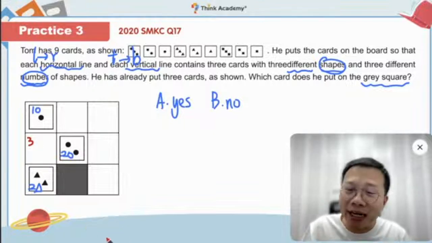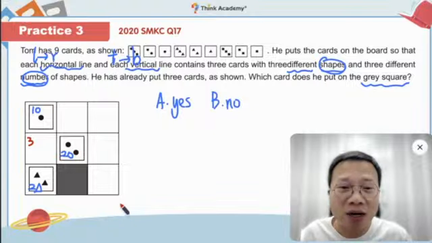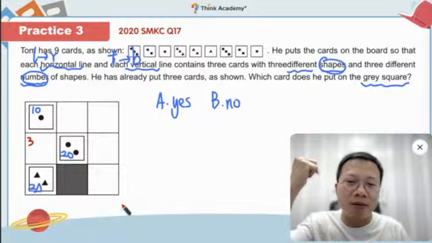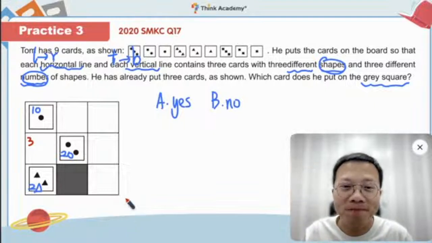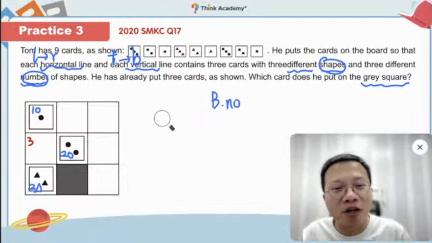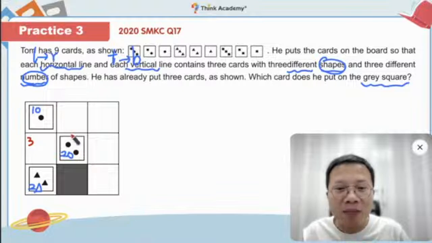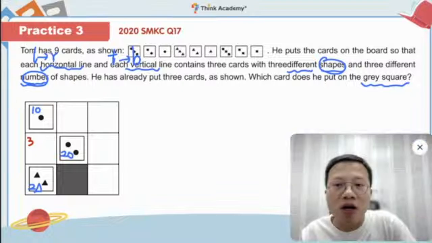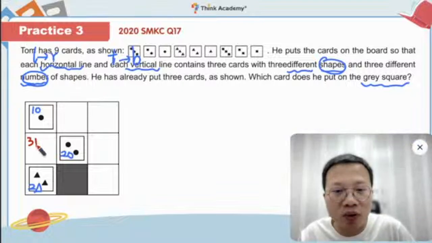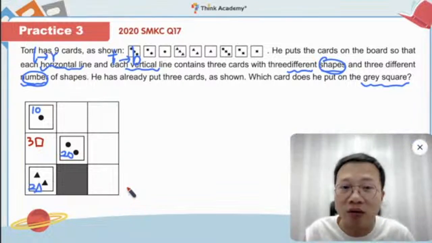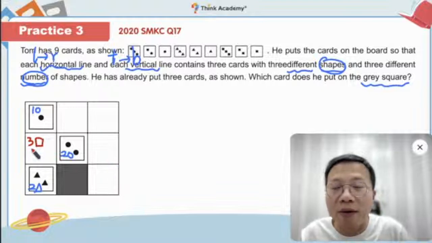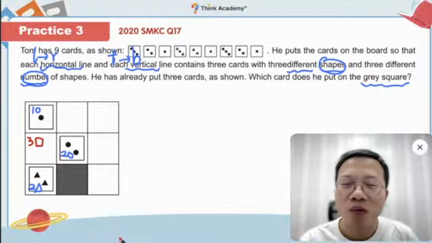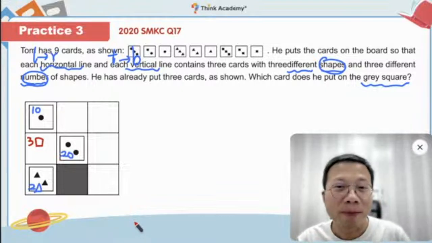And the second one, think about the shape. Is it a circle, or a triangle, or a square? Come on, which one? Very good, it's a square, right? Because you already have a circle, and you already have a triangle, so that means you can only put a square here. So for this one, you have 3 squares, okay? So after that, what else do you know about?